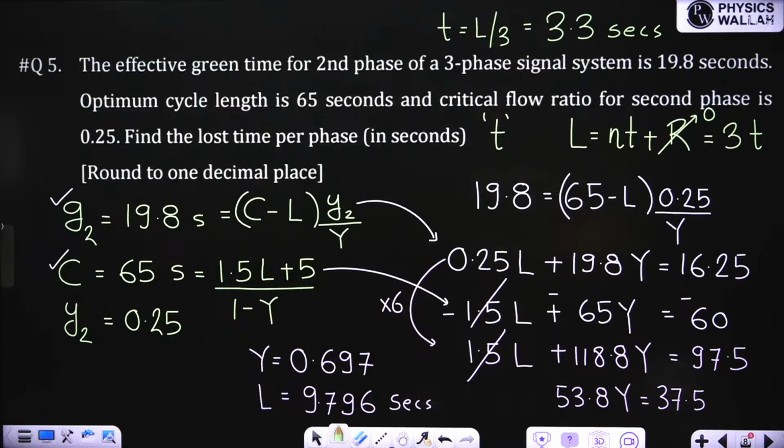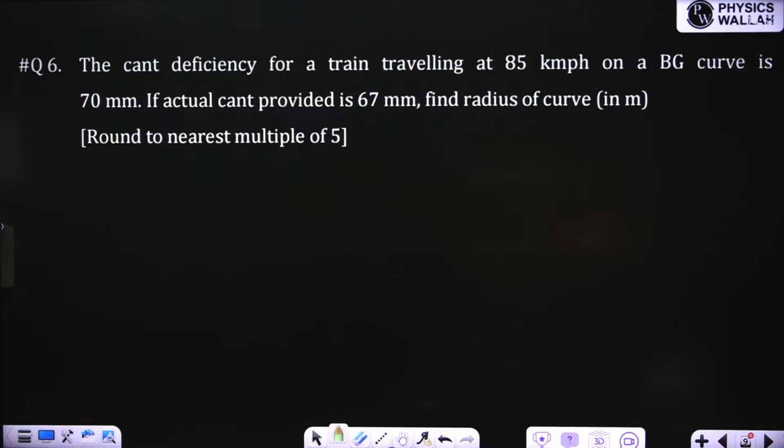Okay, let us go to the next question. Now this is from railway.